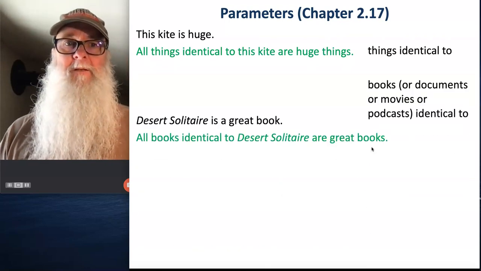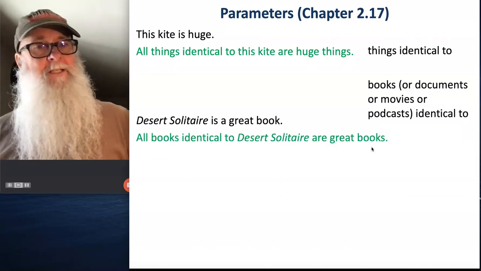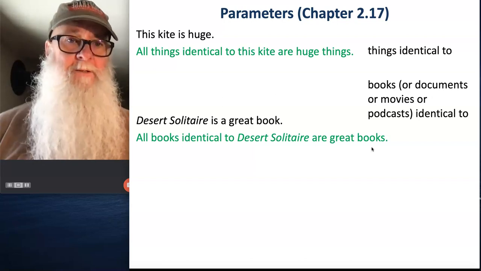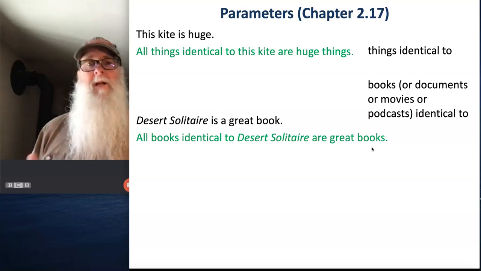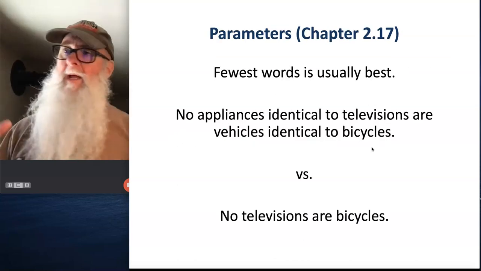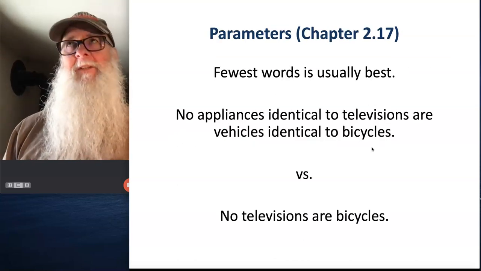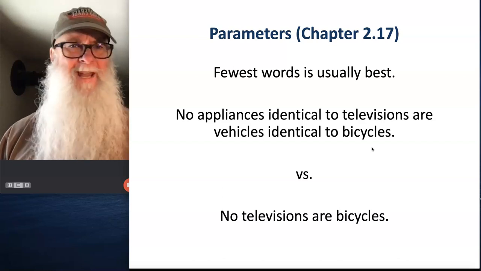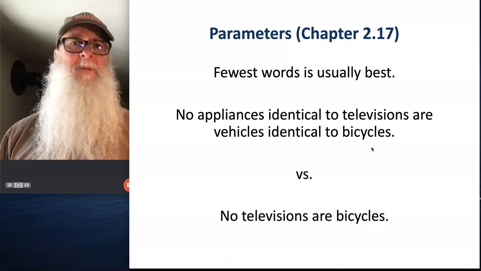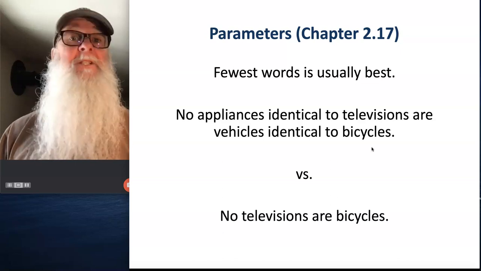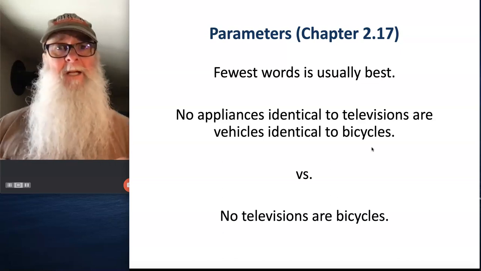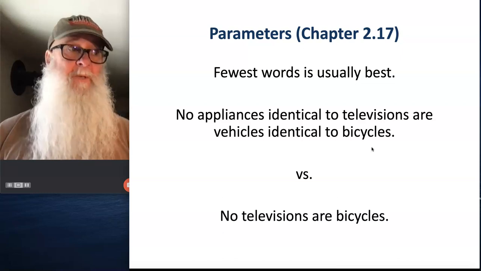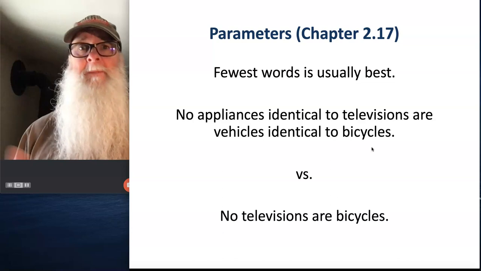Desert Solitaire is a great book. Well, how about books identical to, or documents, or movies, or podcasts, or songs? All books identical to Desert Solitaire are great books. Okay, so these parameters can be really super useful even though they're not very casual. They don't allow us to create ordinary sentences that we would speak in our day-to-day conversations, but they do allow us to take those sentences that come from our everyday conversations and put them into standard form categorical statements so we can start applying obversion, conversion, and contraposition to these things.